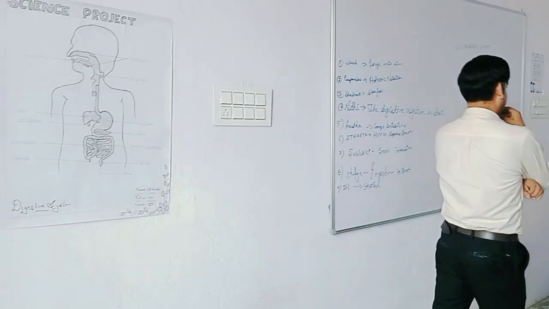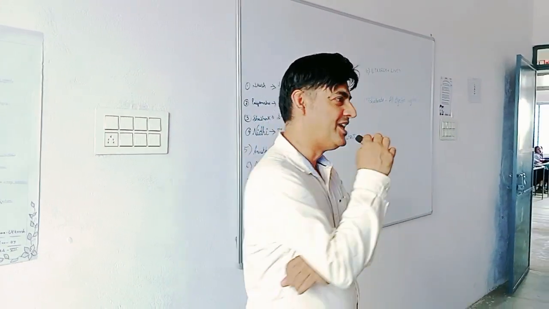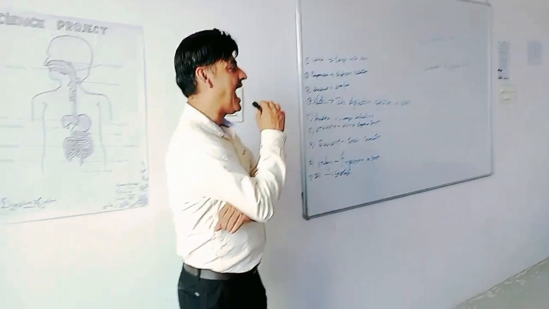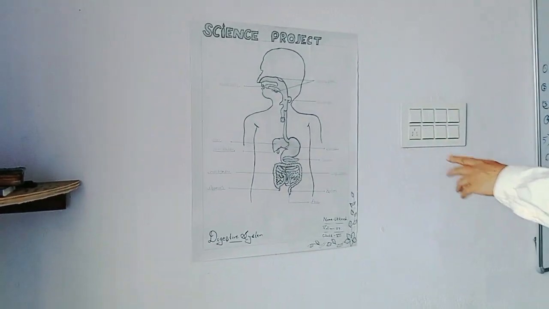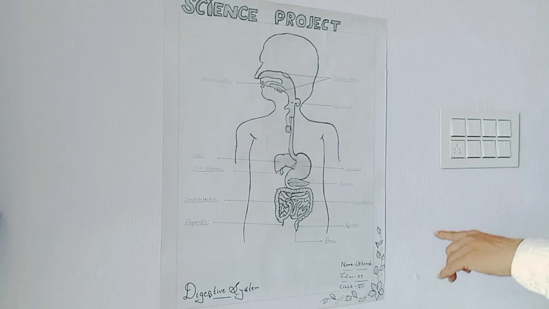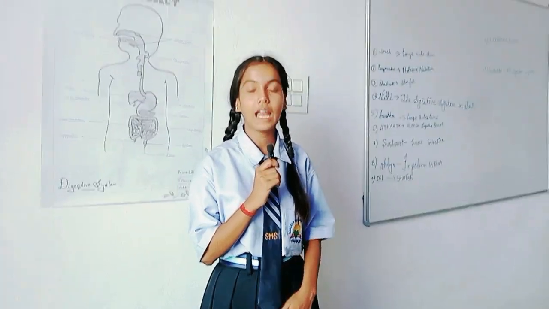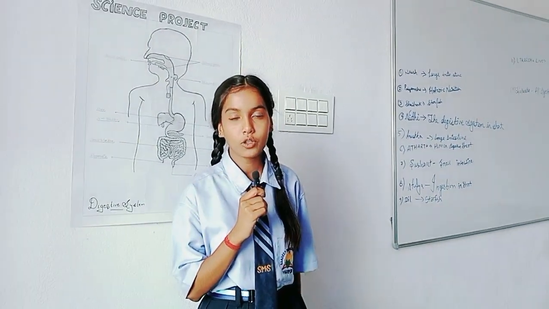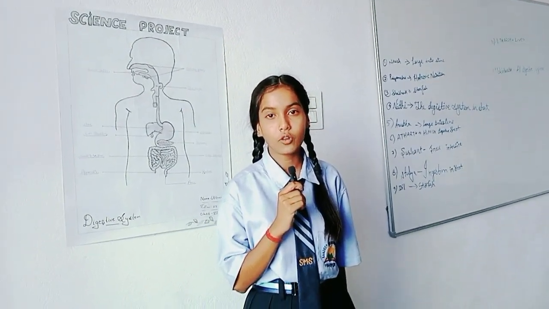Now, in front of us, there is a rising star of the Sandeep Memorial School, and she is, yes, Anushka. Anushka, please come and describe the large intestine. Show the large intestine in the diagram Utkarsh has drawn, and describe it. I want to say about the large intestine. The absorbed substances are transported to different parts of the body. Water and some salts are absorbed from the undigested food in the large intestine. Thank you.